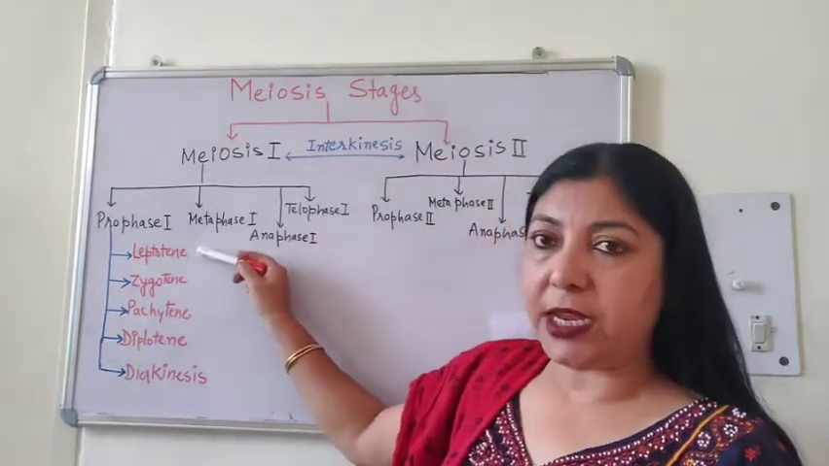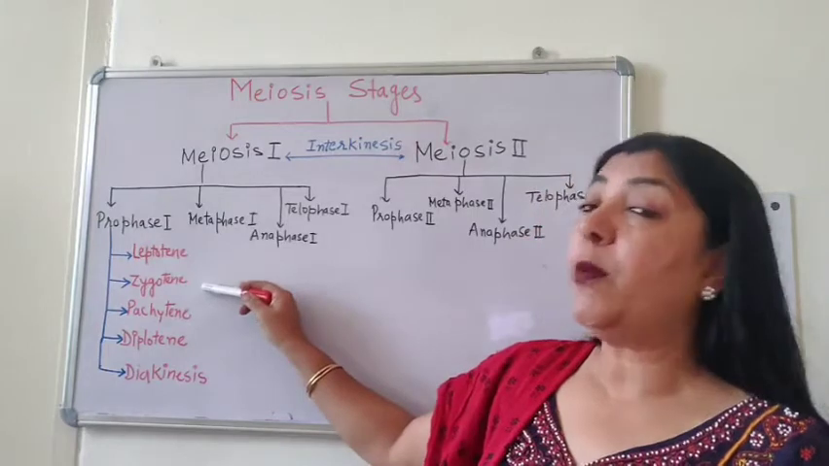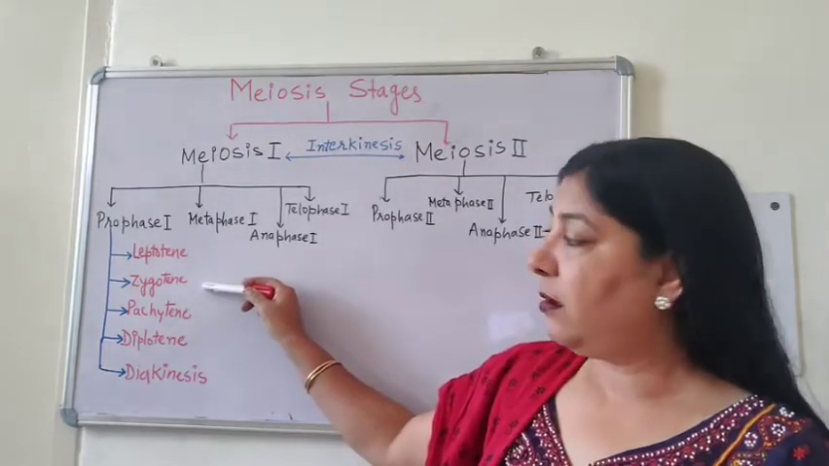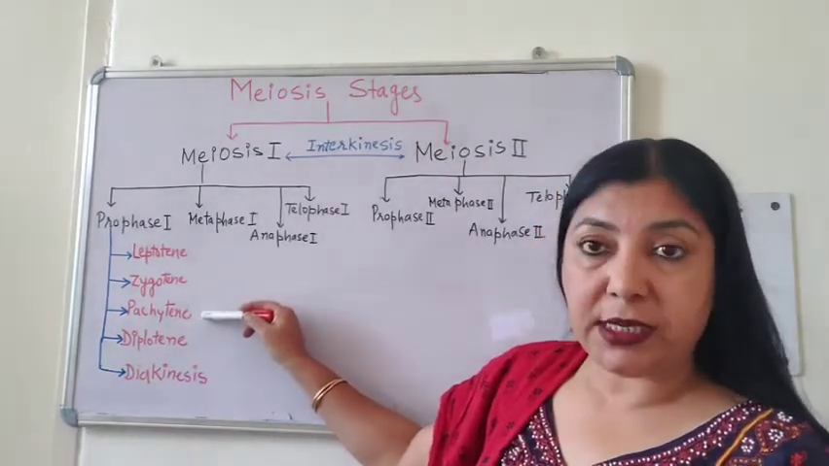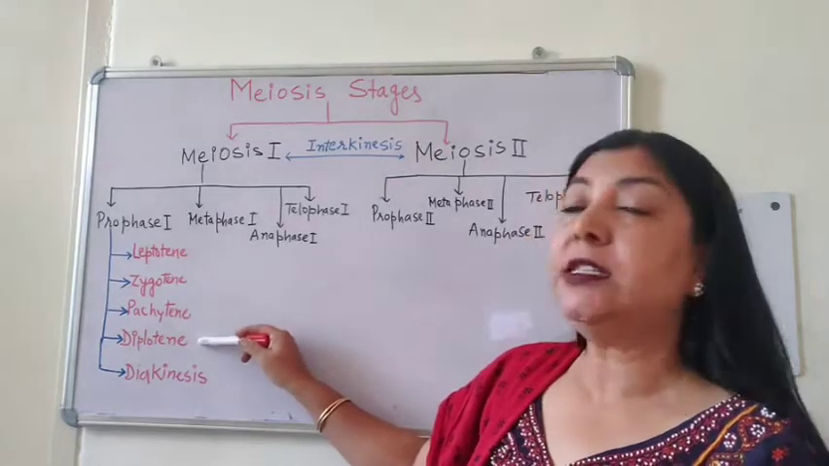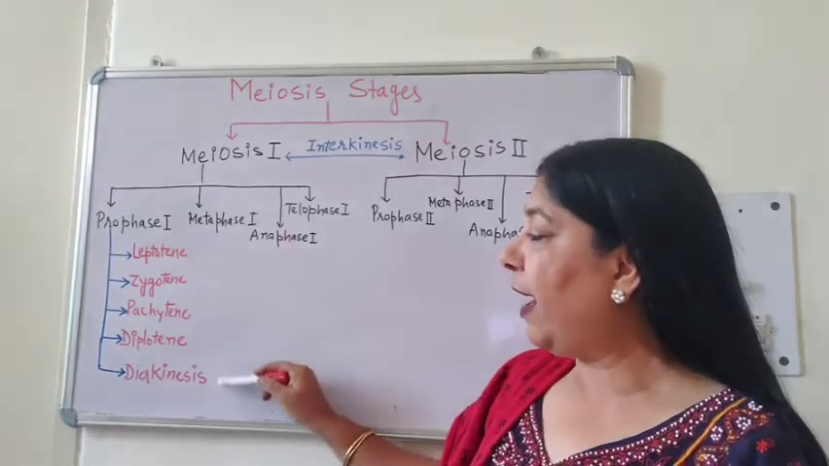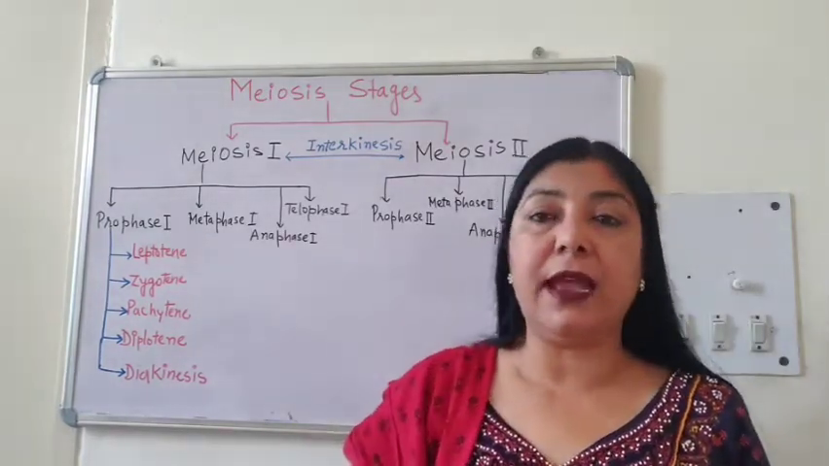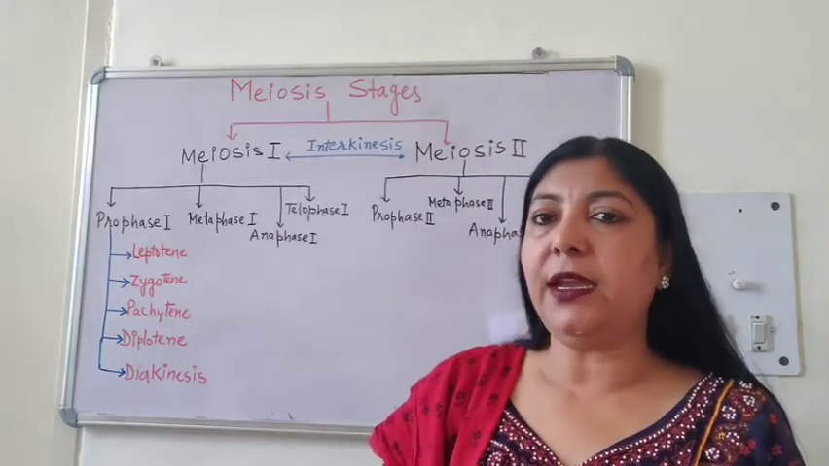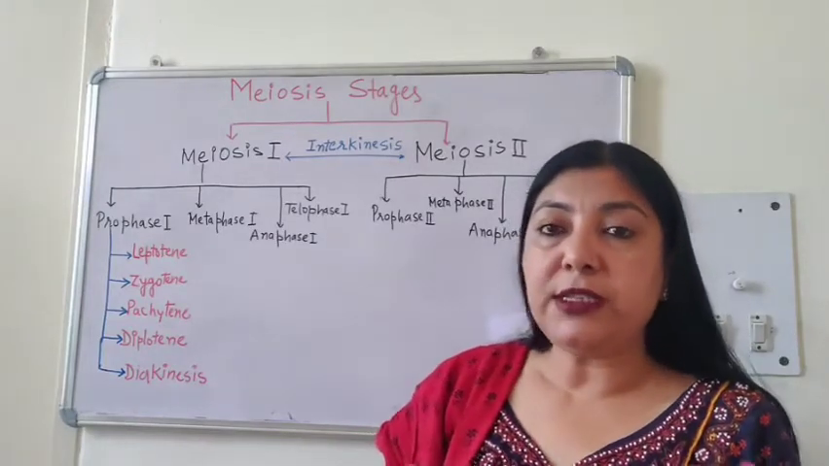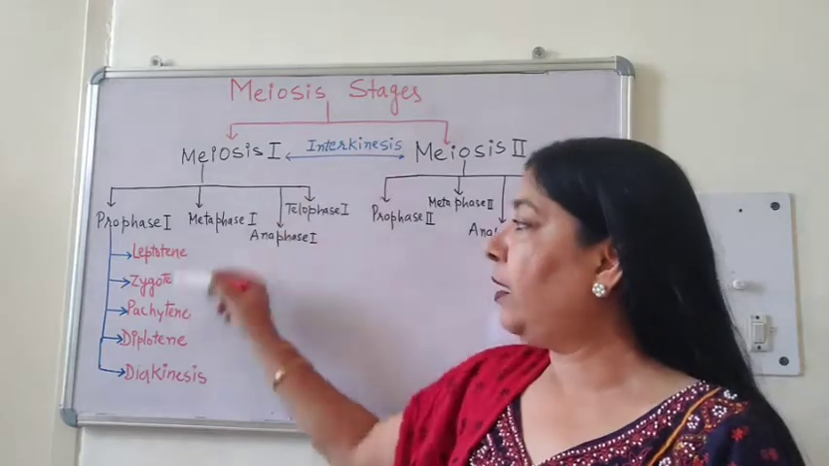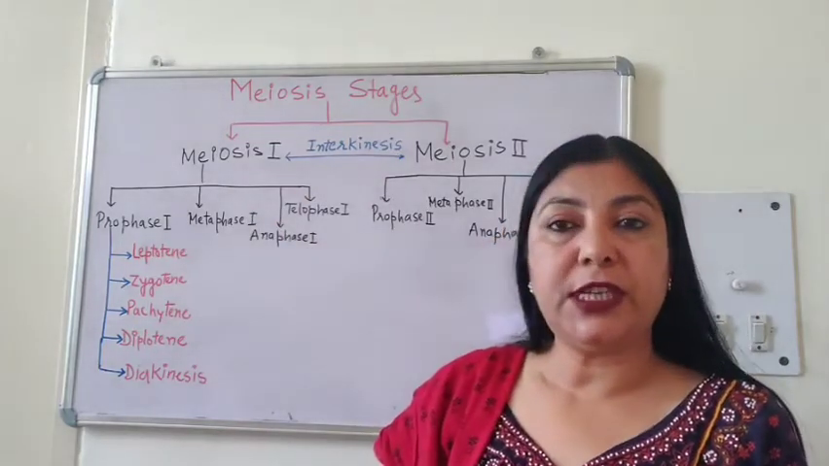First is leptotene, followed by zygotene. Third is pachytene. Fourth is diplotene. And finally, fifth is diakinesis. We will study in detail what all changes take place during these substages.